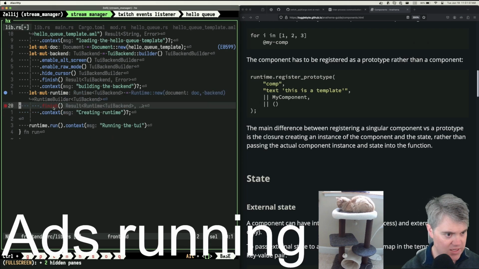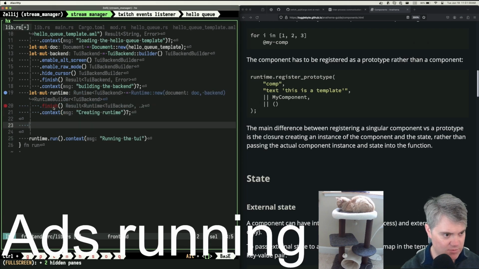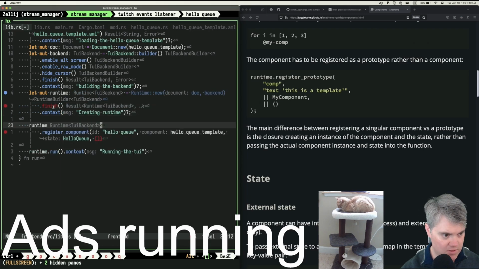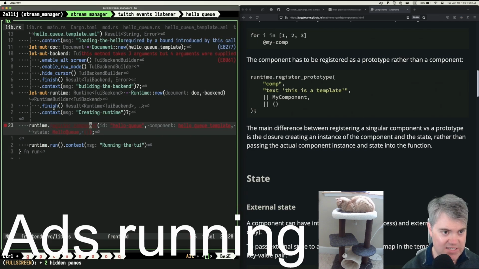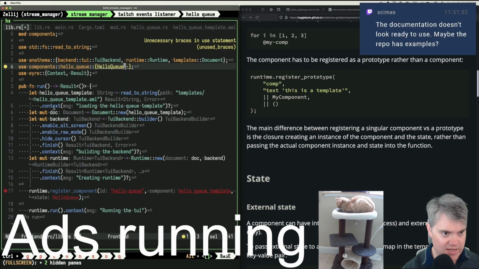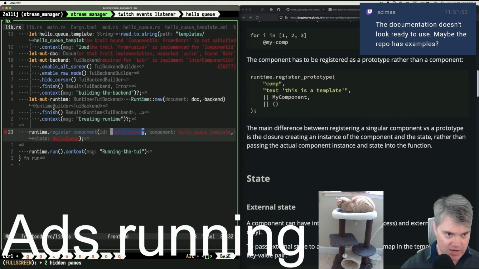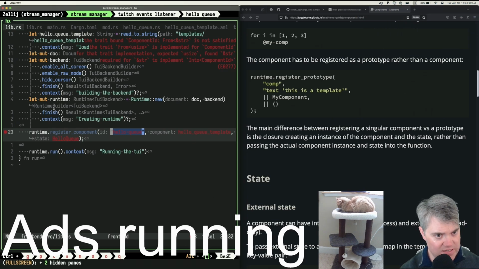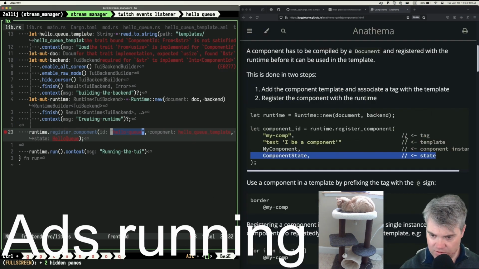Okay, hold on. It gives me a runtime like that. So do I want to do something like runtime dot like that? This method takes 3 arguments, 4 arguments. Okay. Unresolved import. Yeah. Nope. The trait bound component ID from str is not satisfied. The trait from usize is implemented for component ID. Wait, what? Yeah, that's just a tag, right?